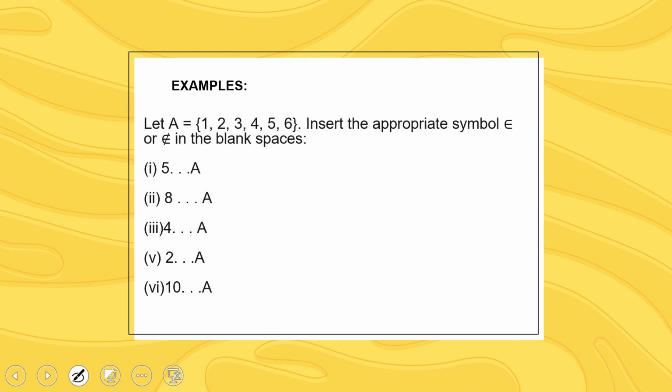Next, we take some examples for better understanding. Let A be a set and it has 6 members. Suppose A is a family with 6 members, that is, 6 members in it. They are 1, 2, 3, 4, 5 and 6.